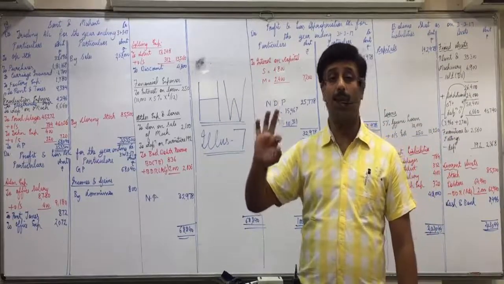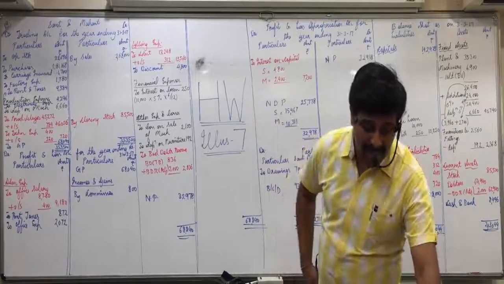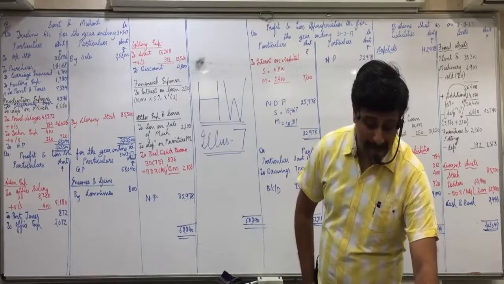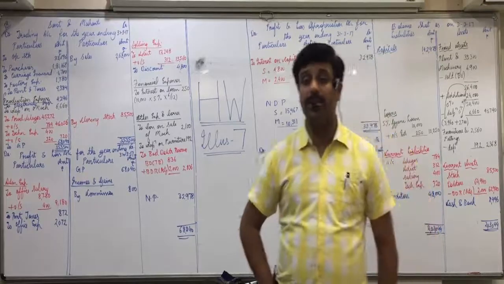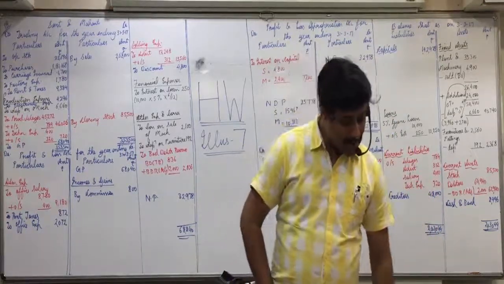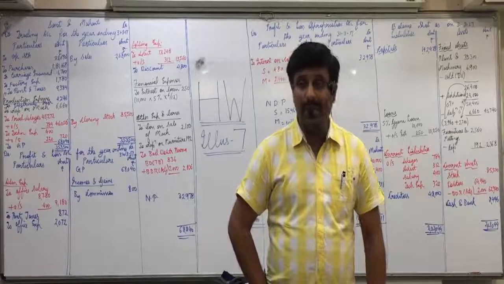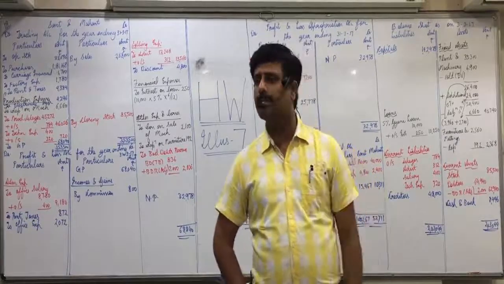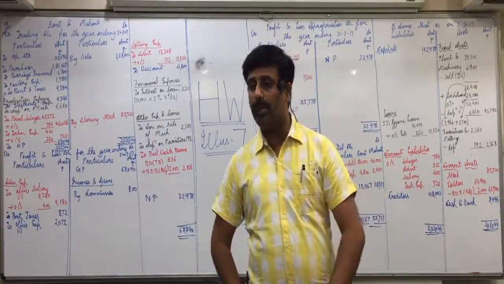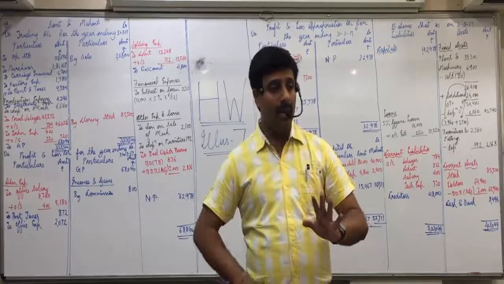October to March, 6 months. Adjustment 7: 12% interest is receivable on tender deposit. So count it: 6,000 into 12% into 6 by 12, 360.